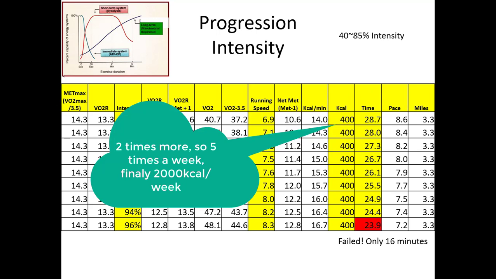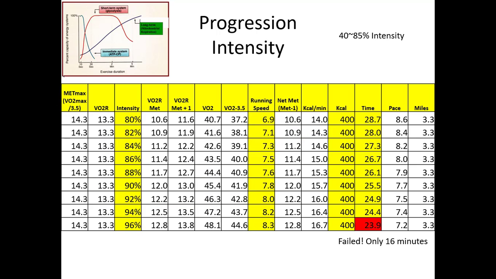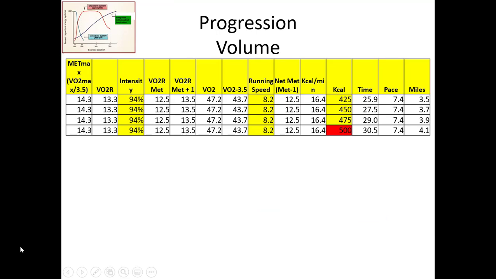So in this case, the maximum or optimal speed for 400 kilocalorie for this training is 8.2 mile per hour. So there is no margin to increase speed or intensity. But you can increase kilocalories, using this speed. So in this case, how about like this? It's time to increase volume. How about that? Doesn't make sense? See, please watch here. Okay, I let change intensity. So 8.2 is the same.